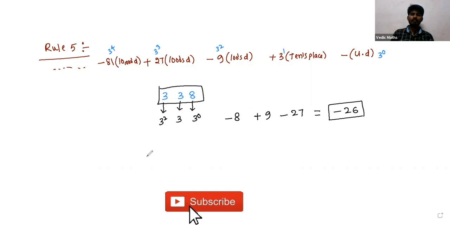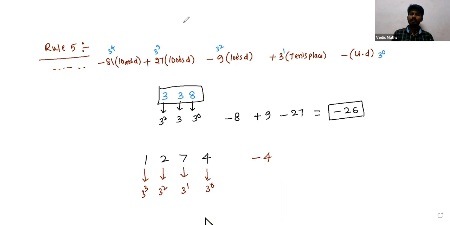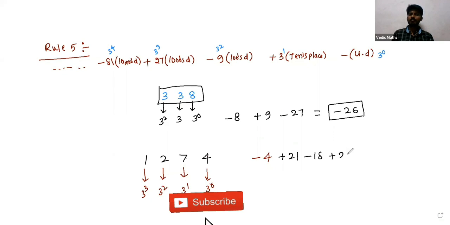Let me take another example: 1274. The first number we multiply with 3 power 0, the second number with 3 power 1, the next with 3 square, and the next with 3 power 3. So the 4 in the unit place we take as it is, but change the sign to negative. And 3 times 7 is 21, 9 times 2 is minus 18, and 27 into 1 is 27, which is positive.